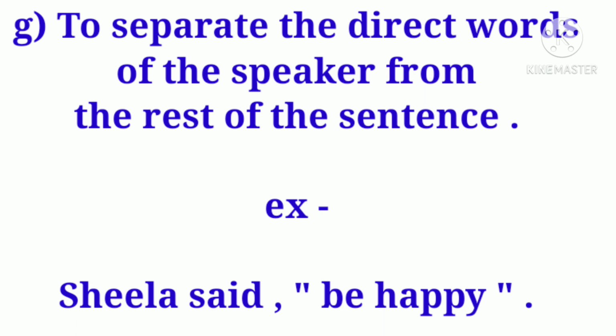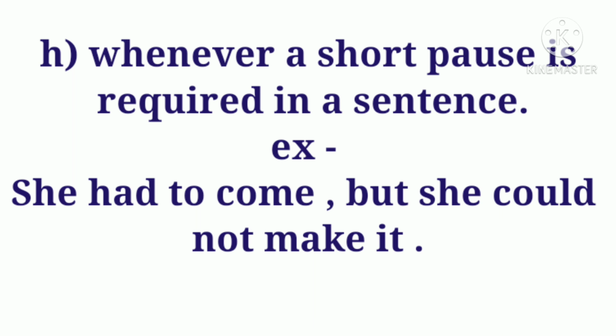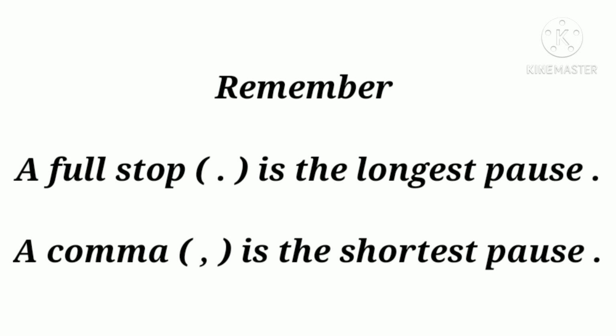She said, be happy. We use a comma, that is the eighth one, whenever a short pause is required in a sentence. Here example is, she had to come, but she could not make it. Here, but is required in a sentence to make a short pause. Remember, children, a full stop is the longest pause, and the second one is a comma. A comma is the shortest pause whenever we use the punctuation marks in sentences. Thank you.